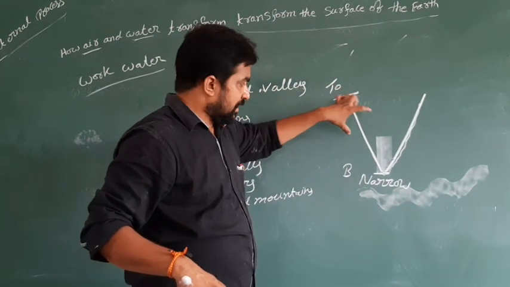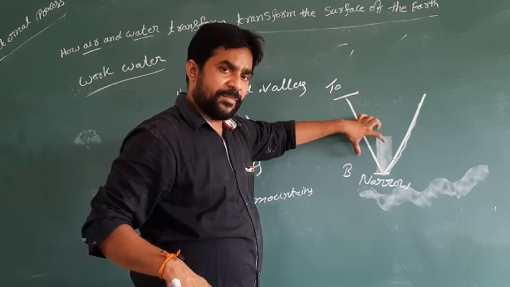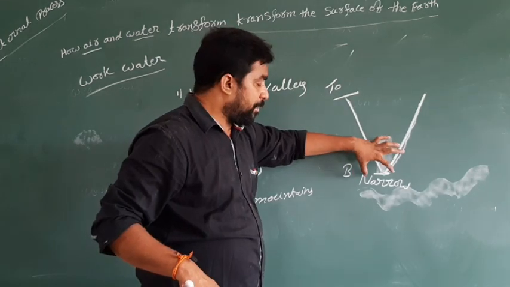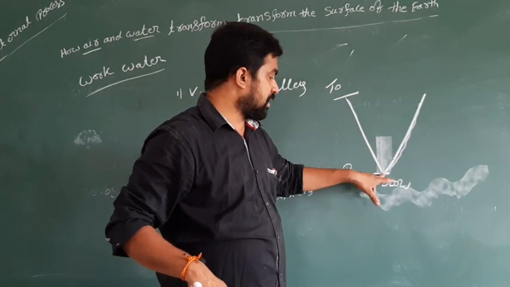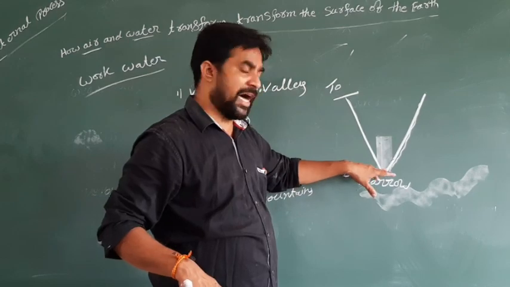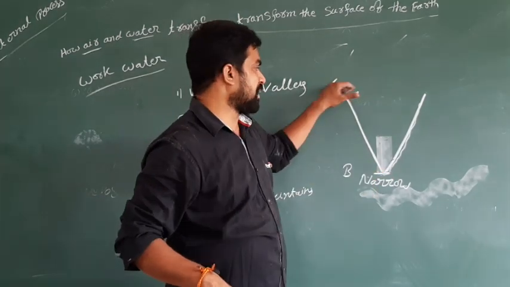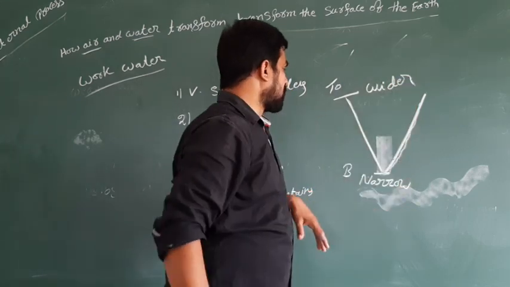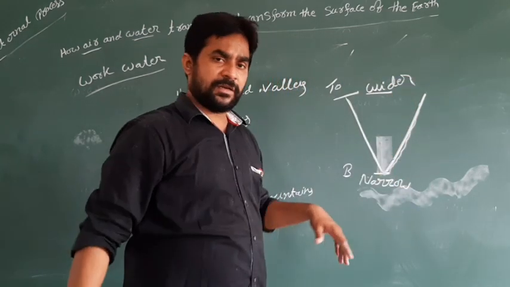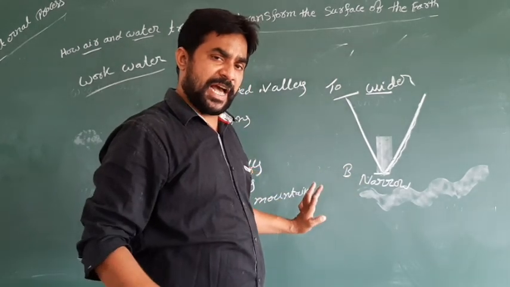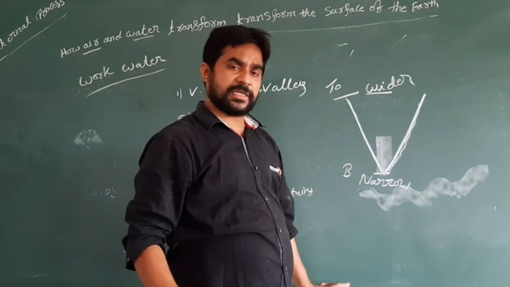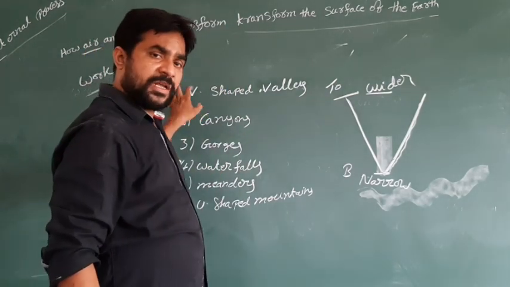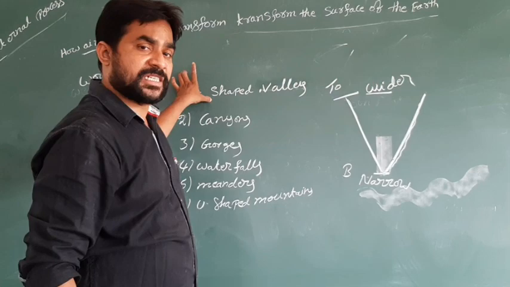These valleys were formed because of the pressure of water only, and in the valleys you can see that the bottom is always narrow and the top is broader. Then you can see that it's wider. The top is always wider, the bottom is always narrow. Those areas are called valleys.